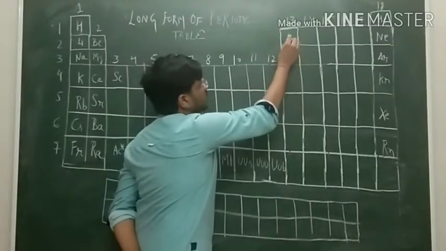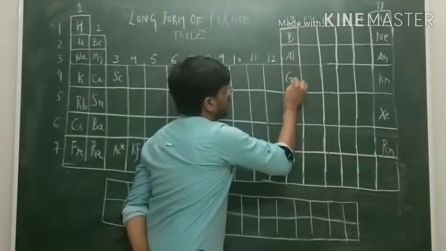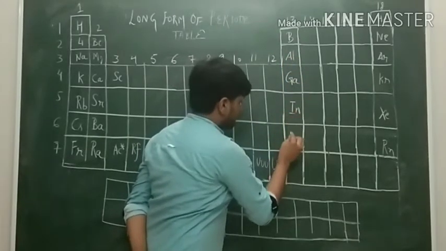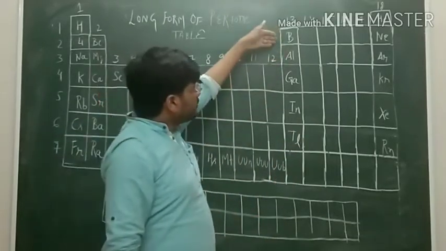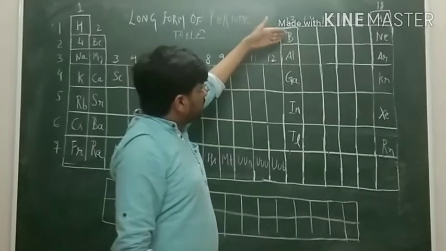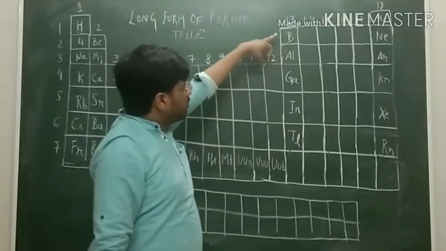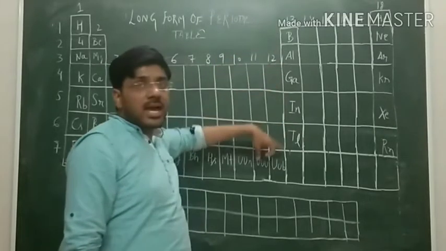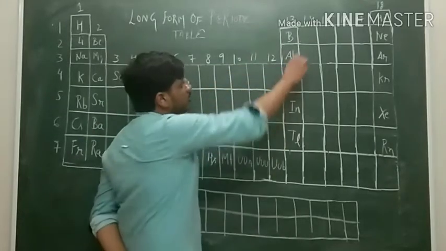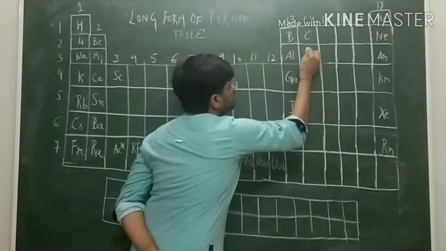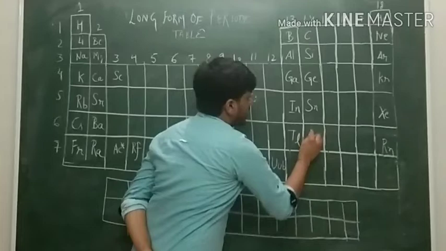Now the first element is boron, then aluminium, gallium, indium and then thallium. The acronym for this is: "Bangan, aloo, gobi, in, thela." Bangan, aloo, gobi, in, thela: boron, aluminium, gallium, indium and thallium. Then is group number 14: carbon, silicon, germanium, tin and lead.